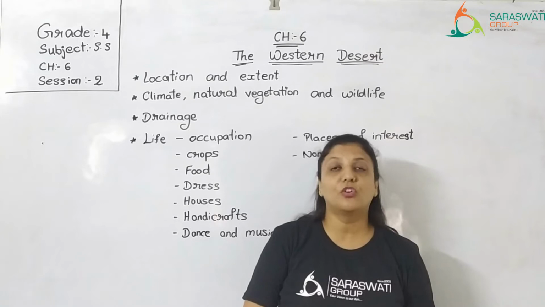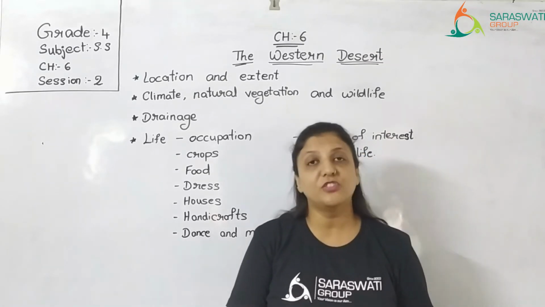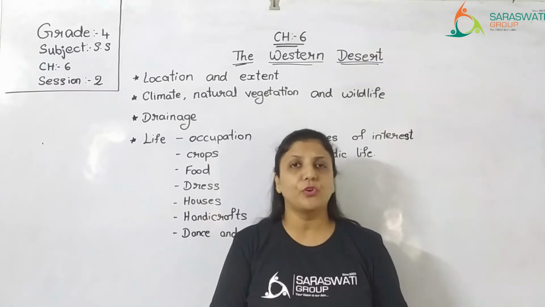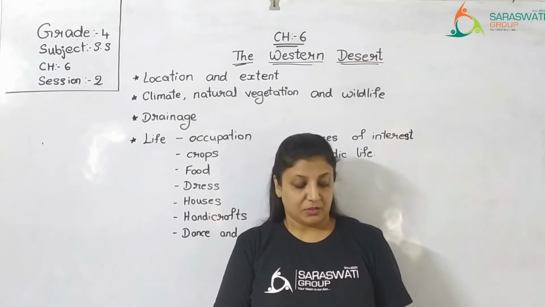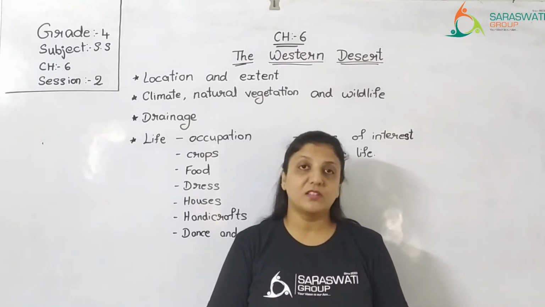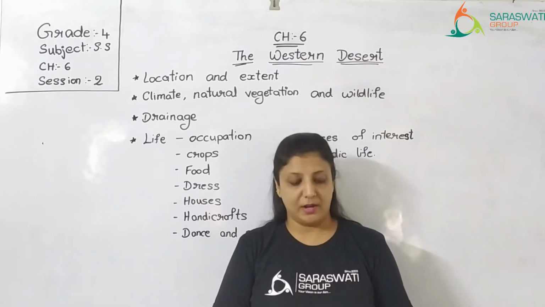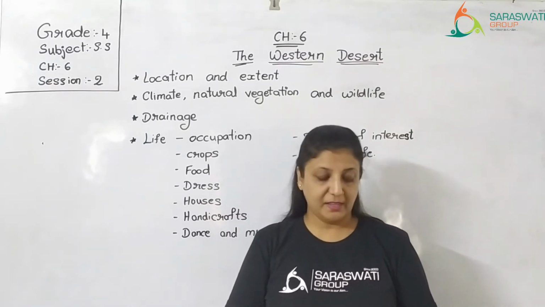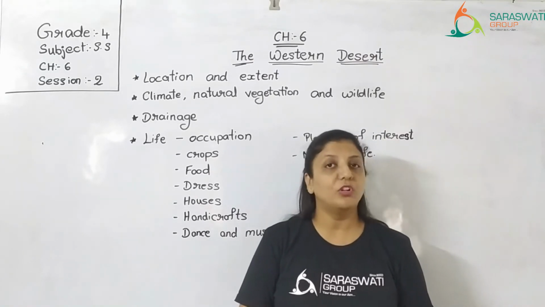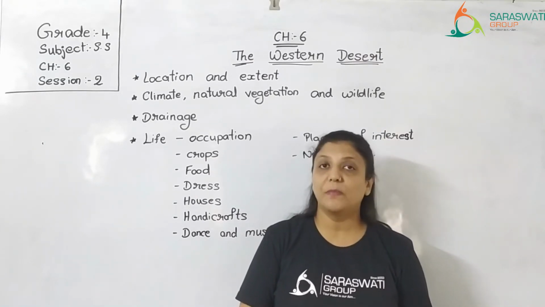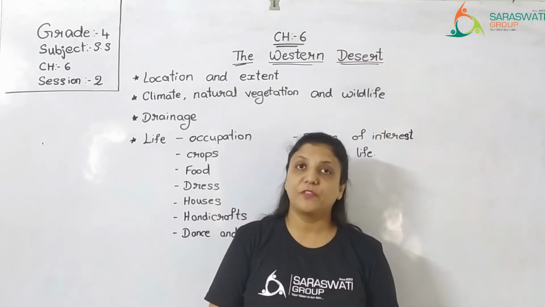Next, talking about the crops. As agriculture is occupation, so what type of crops do they grow? Right? What type of crops? So the main crops grown in the state are bajra, pulses, jowar, maize, sesame and groundnut. Bajra, that you already know. We also make rotla with that bajra flour, right?